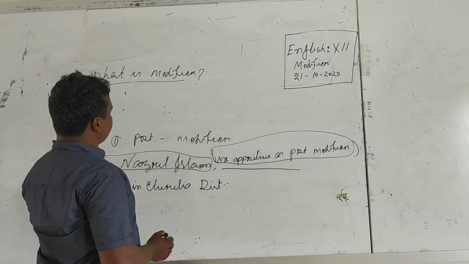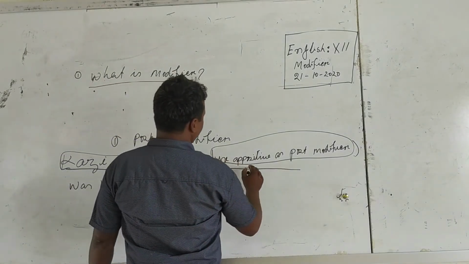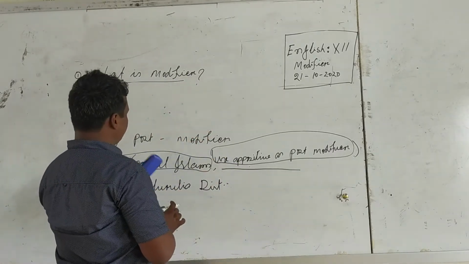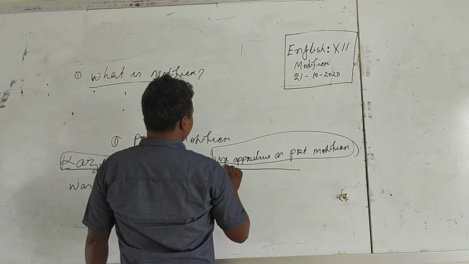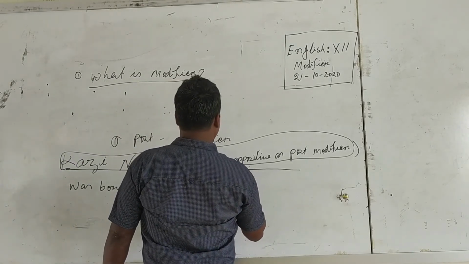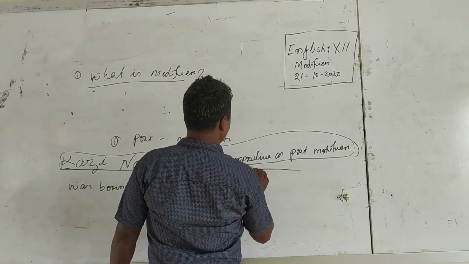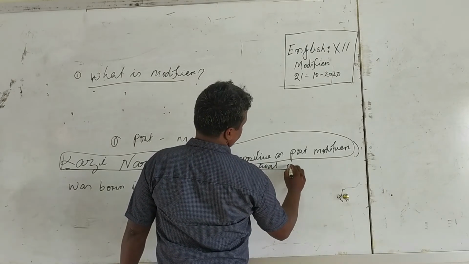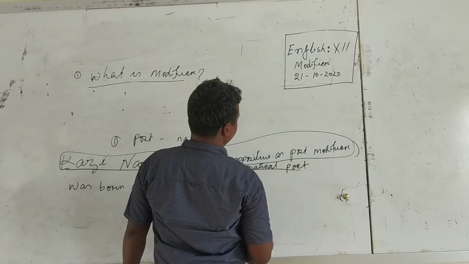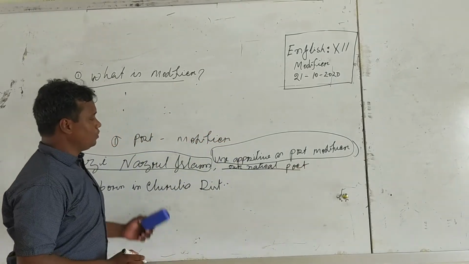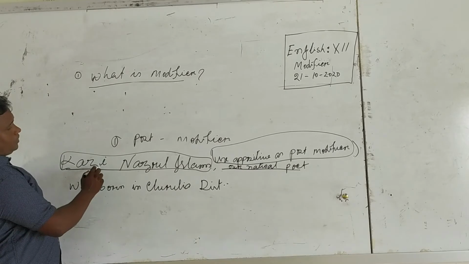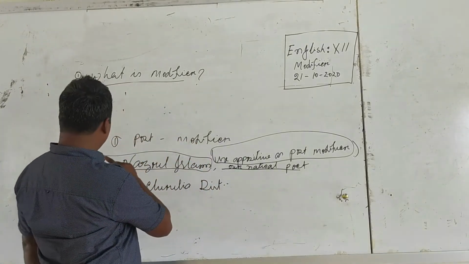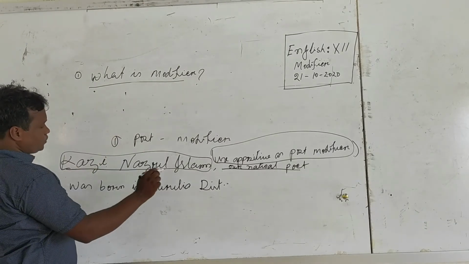So Qazi Nazrul Islam is a noun. Here we will see appositive. Appositive means extra information about a noun. We can say our national poet. Here look carefully: Qazi Nazrul Islam, our national poet, was born in Surulia district.